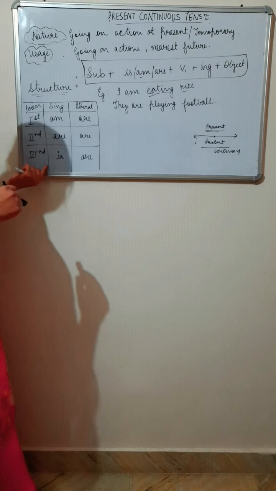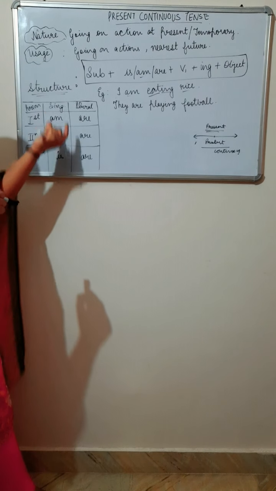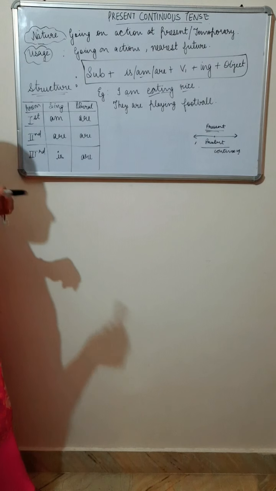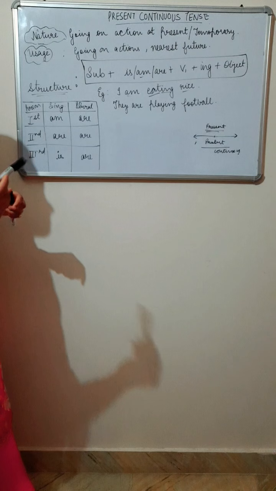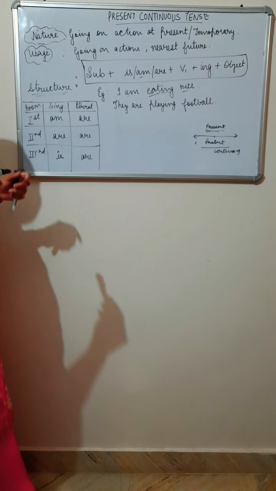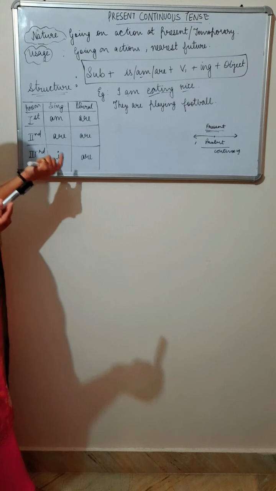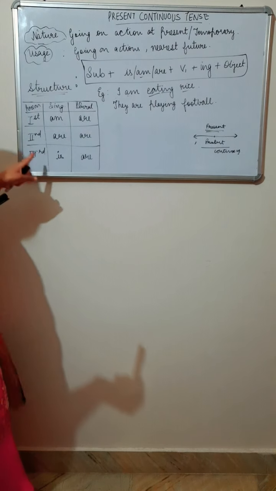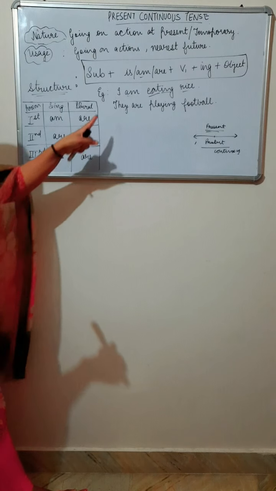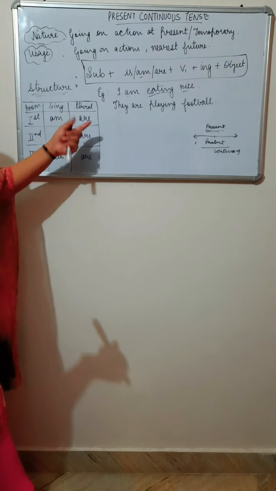When the third person comes, we have to use "is" in singular, like he is playing football, she is playing football, it is a pen. Or it is raining. So "is" comes with only singular third person. When there is plural third person, "are" will be there.